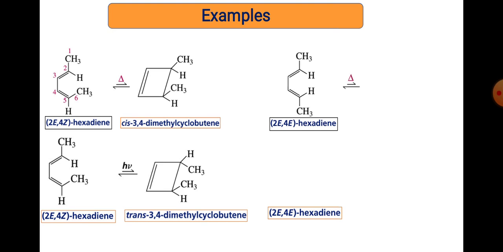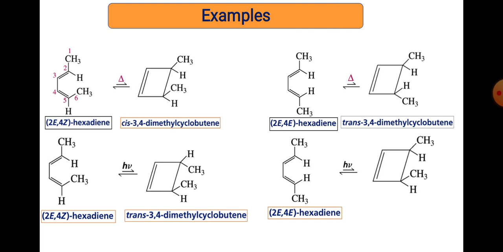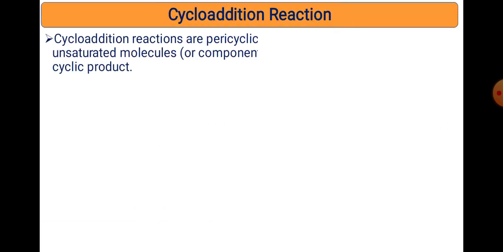Look at this molecule now. This is 2E,4E-hexadiene. Now the methyls are trans to each other. Under thermal condition, 4n thermally conrotatory is allowed, so the methyls that are trans to each other become trans, that is up and down, or above and below. Similarly, we have the same molecule but the irradiation is different, that is the light-induced product now, and 4n photochemically disrotatory is allowed, and the trans becomes cis now. So look at these transformations; all these examples are categorized as, or specially named, stereospecific reactions. So this is all about electrocyclization.